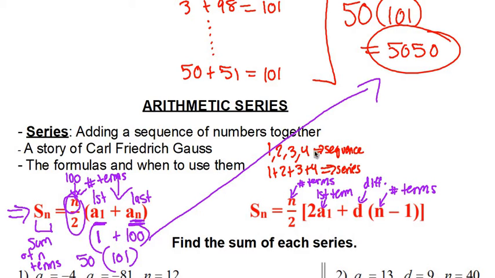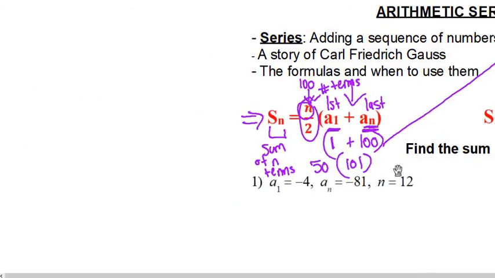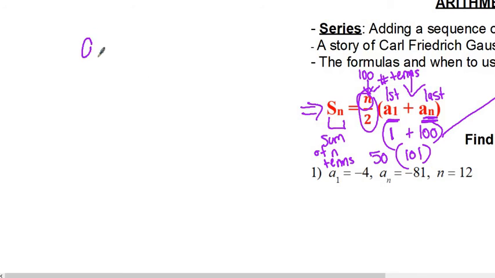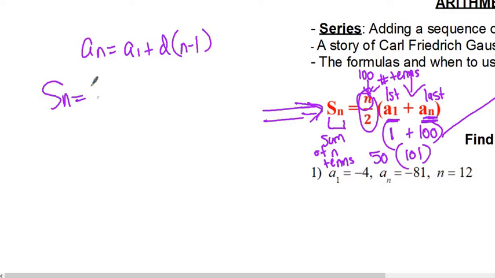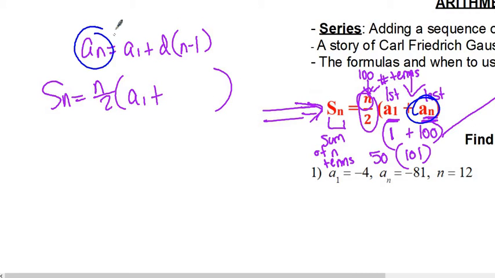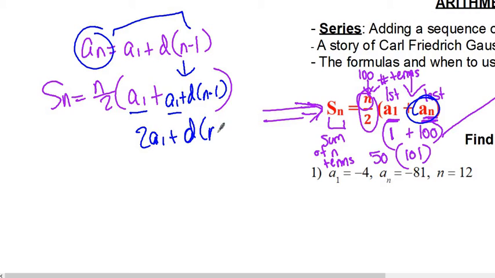And here's why. You might remember from an earlier video that we have a formula for the nth term. I'm just going to write it over here. Our formula for the nth term was: take the first term, add the common difference times 1 less than the number of terms. So we can go to this formula right here and make a substitution. Suppose we take a sub 1 plus, and now instead of writing a sub n right here, I'm going to take this thing and substitute it right in, as you see right there. And when you do this, a sub 1 plus a sub 1 is 2a sub 1, and there is the other version of that formula.